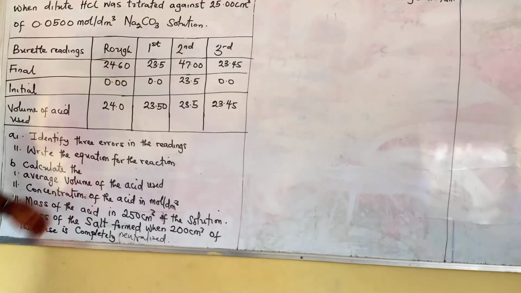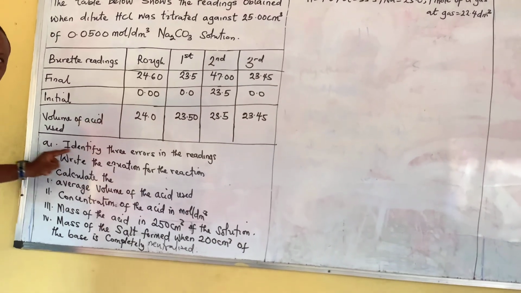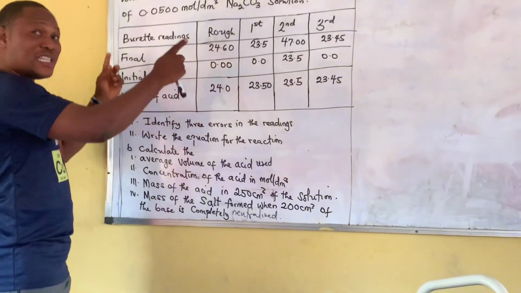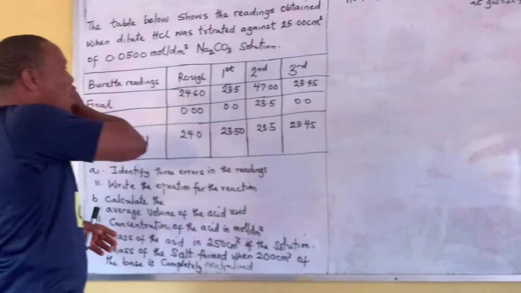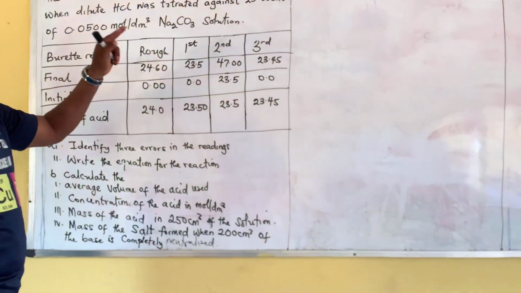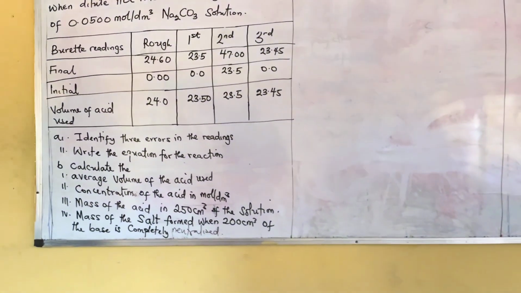Is there an error here? Definitely there are errors, because if there were no errors, they would not tell us to identify the errors in the readings. If you are familiar with this channel, you have been doing this for a whole lot of years now, and you should understand how the titration table looks. So let's look at what the error is here.